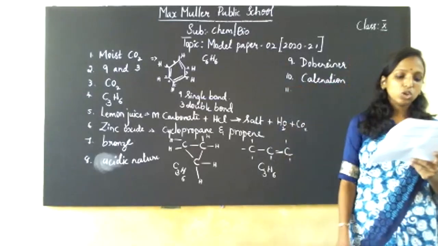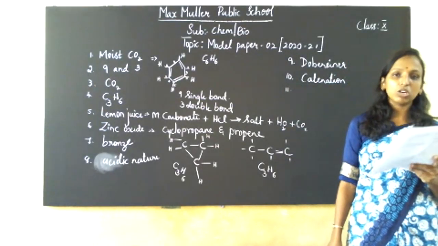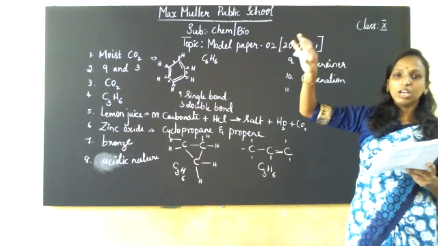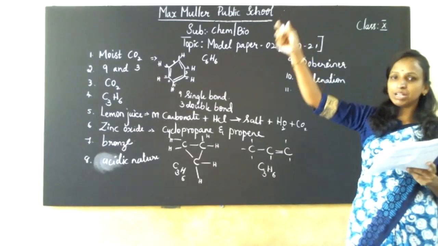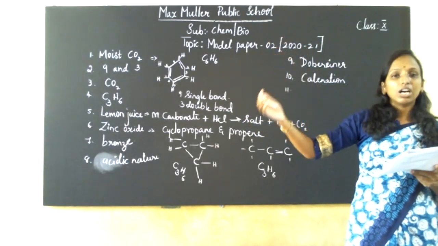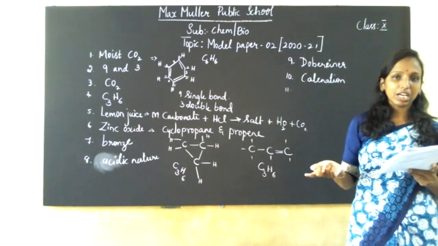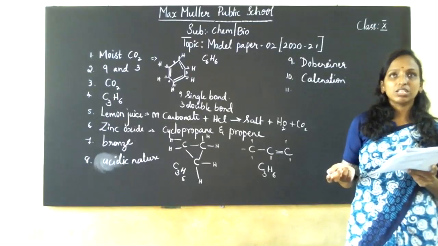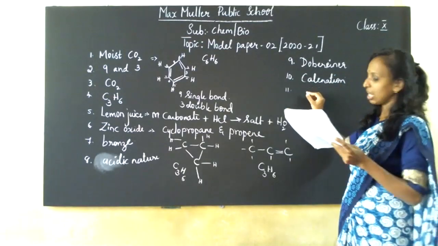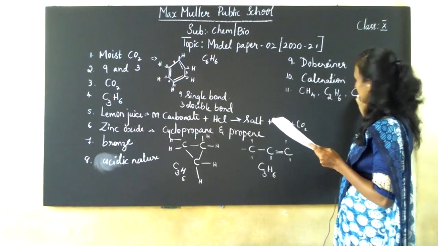Next one. The group of compounds which are in a homologous series. Homologous series means they are continuous: methane, ethane, propane, butane, hexane, heptane. The number of carbon atoms keeps on increasing, and the hydrogen atoms also increase, where exchange of functional groups can also take place. Successive members differ by CH2, that is, by one carbon component. That is CH4, C2H6 and C3H8.